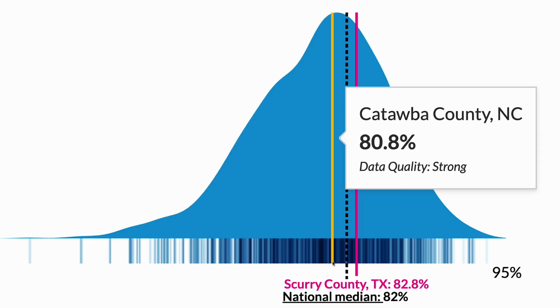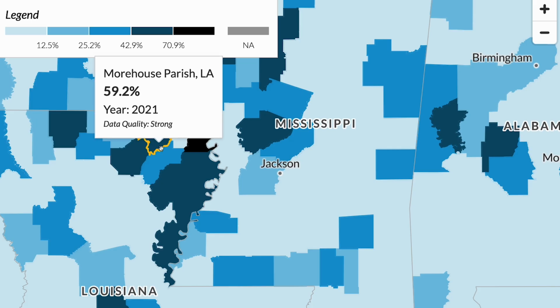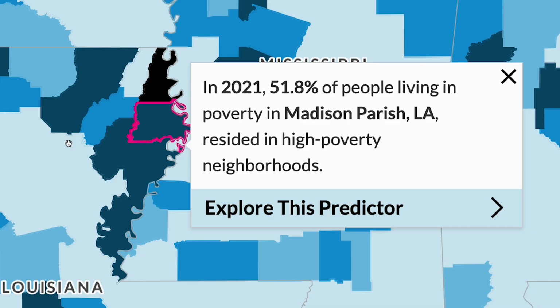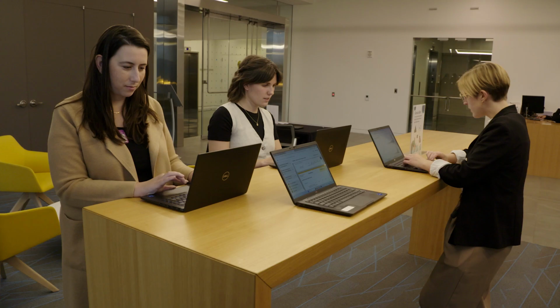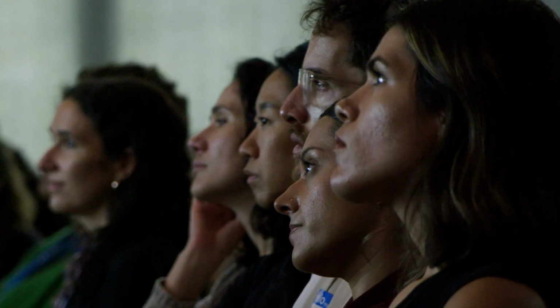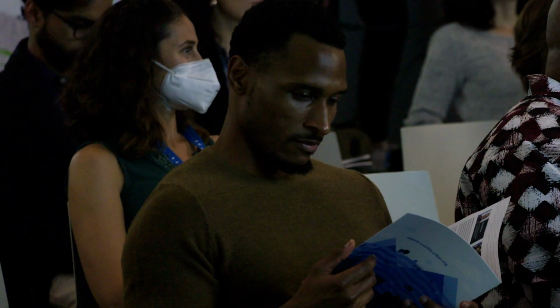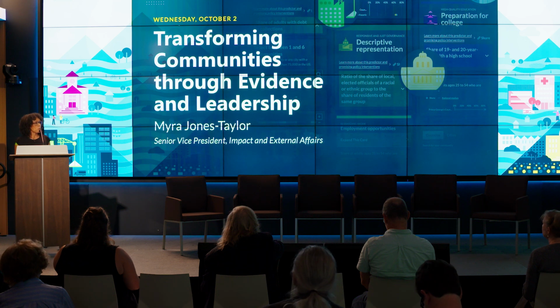Data helps us see the full picture. Through data, we can tell what's holding back progress and where we need to target our efforts to lift more families out of poverty. The dashboard isn't just a tool, it's a catalyst for collaboration and action. The Upward Mobility Framework, Data Dashboard, resources, and tools can empower committed leaders and stakeholders to take action in their communities. And here are 3 specific ways to do that.